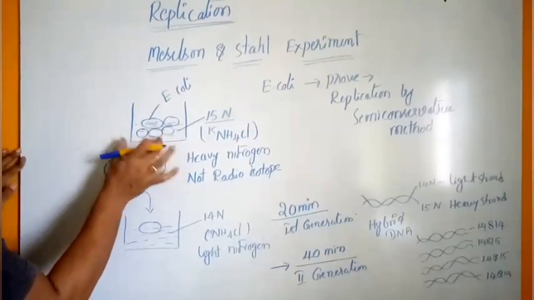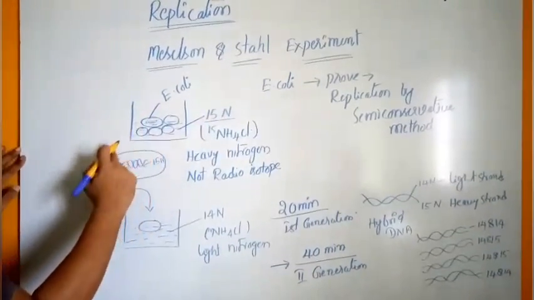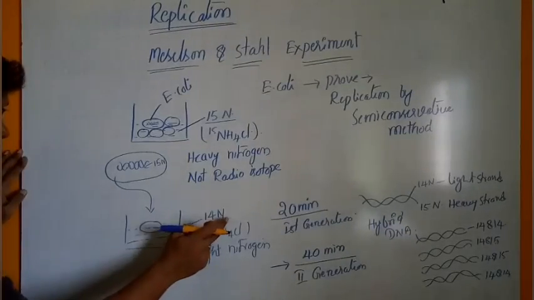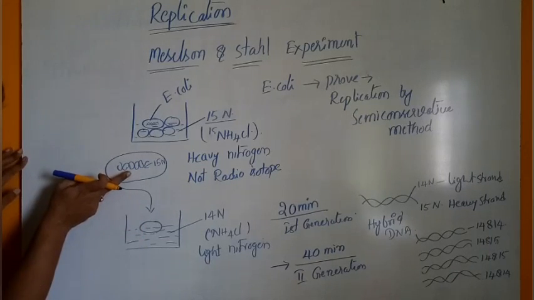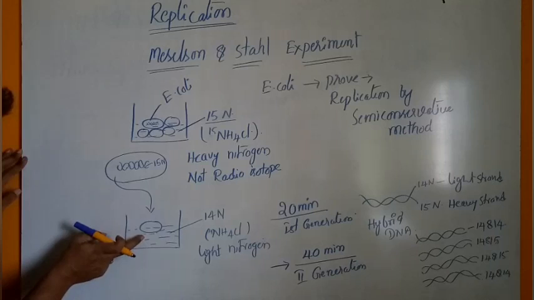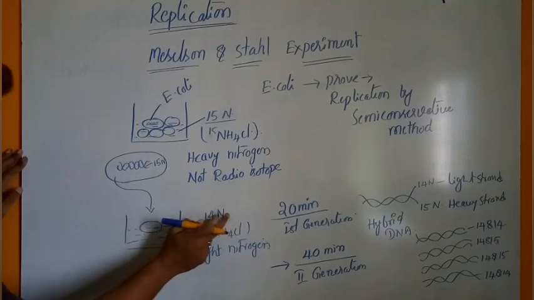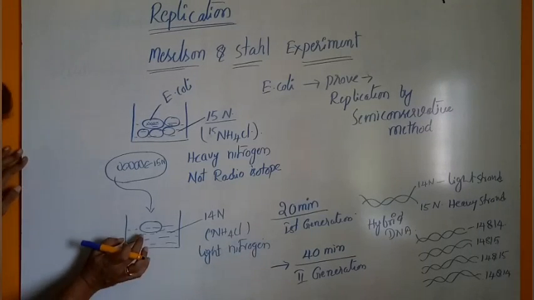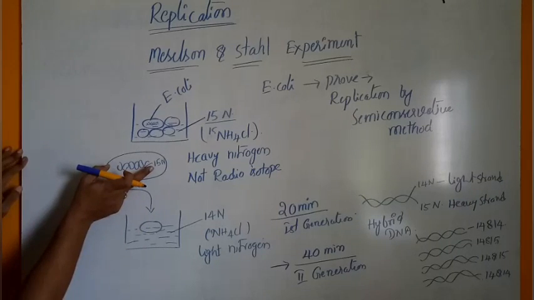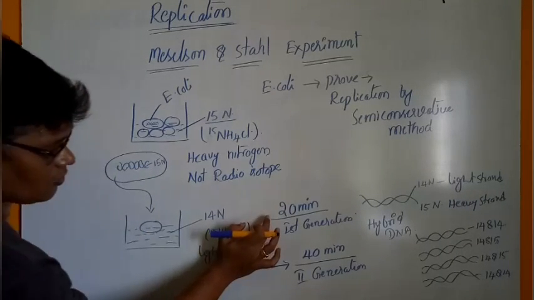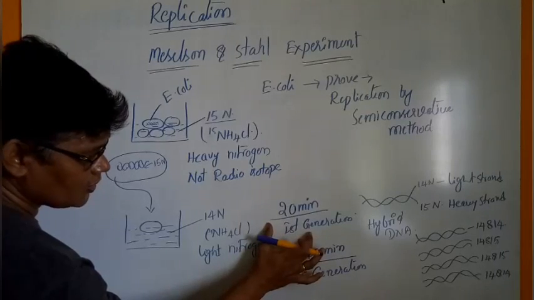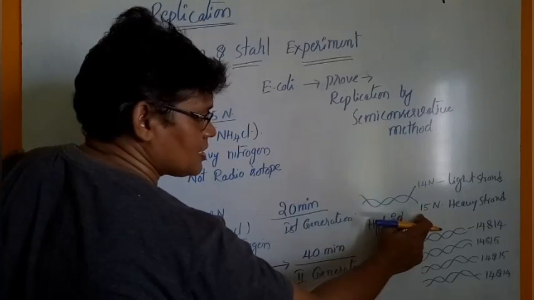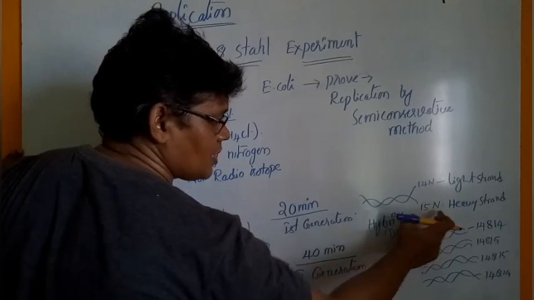After the incorporation of N15, the cells are directly transferred to another culture medium containing the 14 type of N. So the replication of the N15 DNA molecule occurs inside this other medium of 14N. The 14N is called light nitrogen. In this light nitrogen, semi-conservative replication occurs in the first 20 minutes. It is also called the first generation isolation of the DNA molecule. It shows one 14 strand and the second one a 15 strand. One is called the light strand, the other the heavy strand.